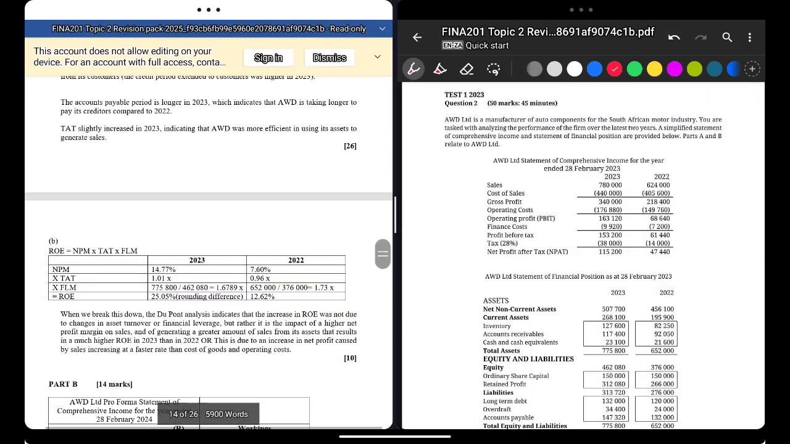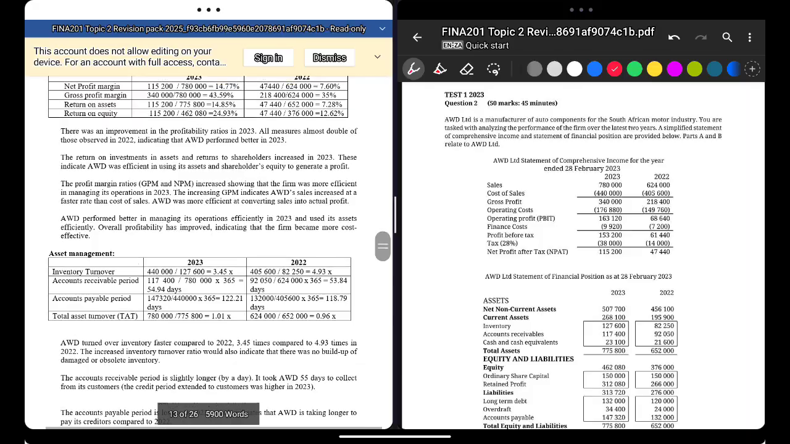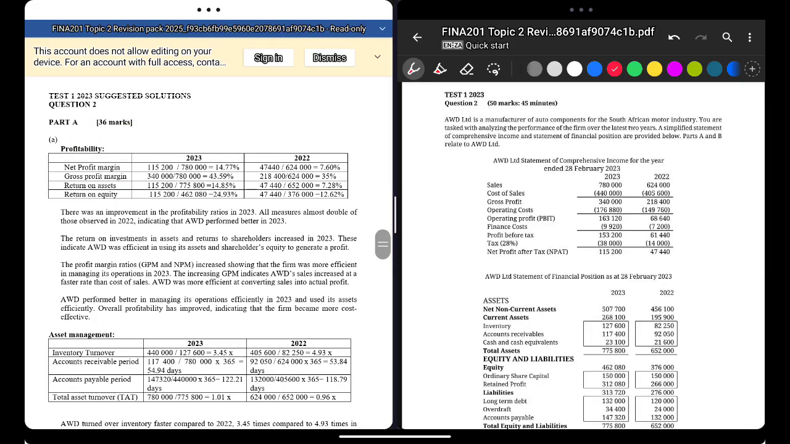Okay, so in this video, I'm going to be doing ratios, right? So ratios. Now, there's quite a bit of ratios, but the most common ones they ask are your profitability ratios and your asset management ratios. Now, if you critically think about it, why do they always ask those ratios?